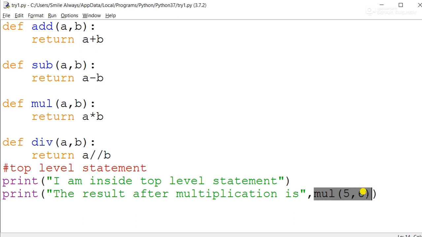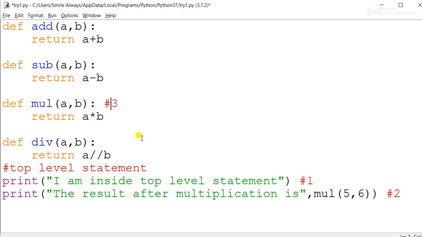Now see, what you have to understand is that whenever you call any function, the control will jump from the calling function to the called function. Here we are calling this function, so from here it will go to this called function. So we can say this is my first line of execution, this is my second line of execution, and this will become my third line of execution. This is how the execution will take place. First, second and third.